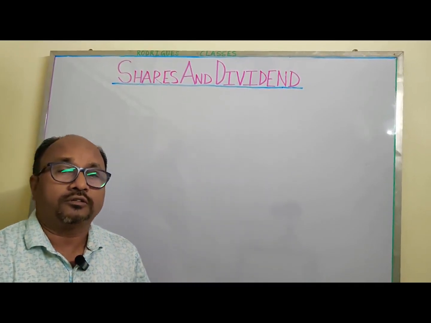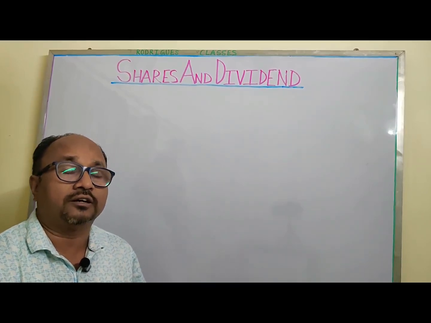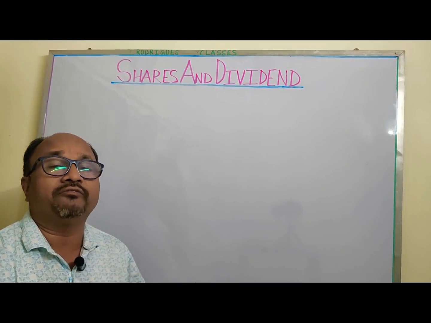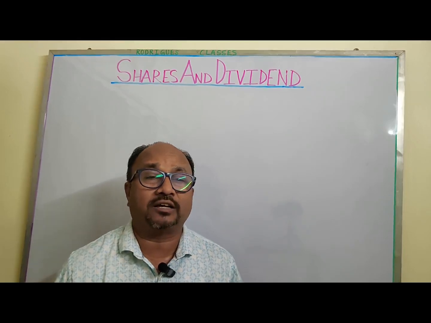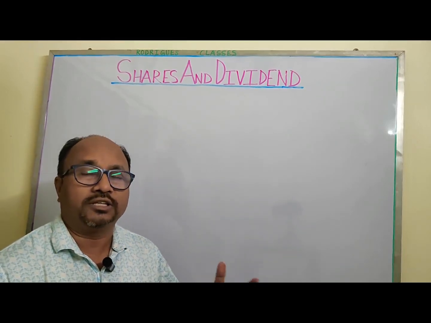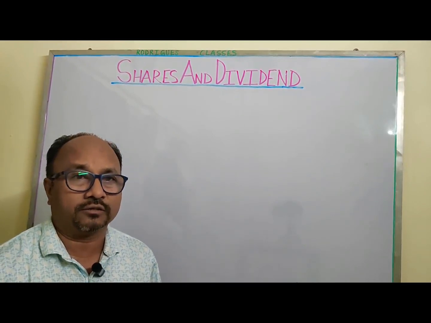So simply, shares are the money we have invested in a company, and the company recognizes us with this, that we have invested this much money in the form of shares.